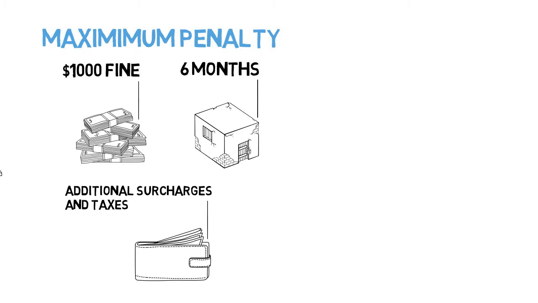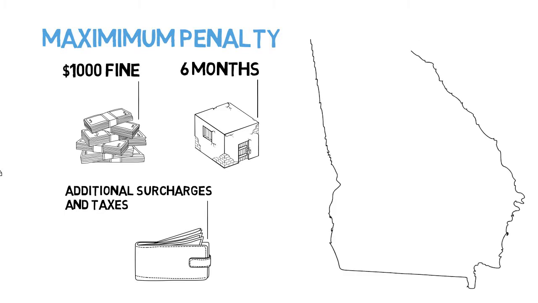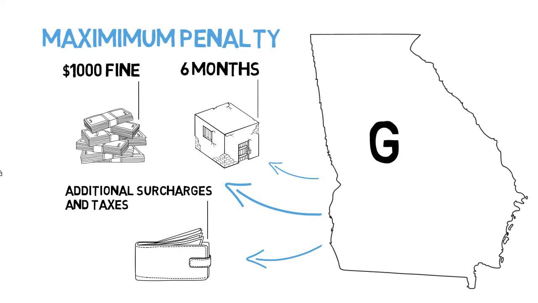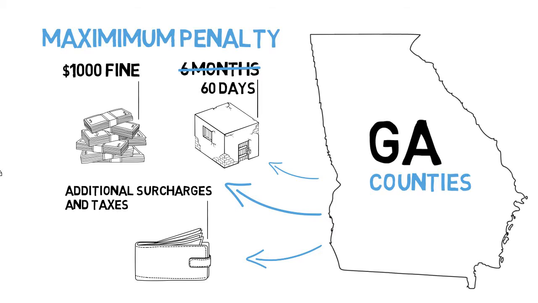But remember, each state, county, or city may be different. For example, in Georgia, city ordinance violations have a maximum $1,000 fine, additional surcharges and taxes, and up to 6 months in jail. The local judge can also impose other special conditions requiring you to do certain things. Georgia counties have similar penalties, except the maximum jail time is capped at 60 days.